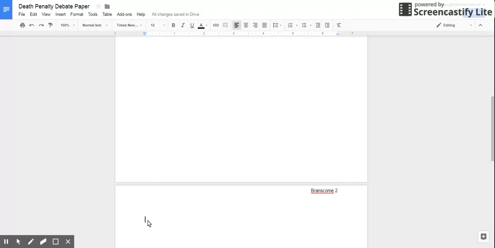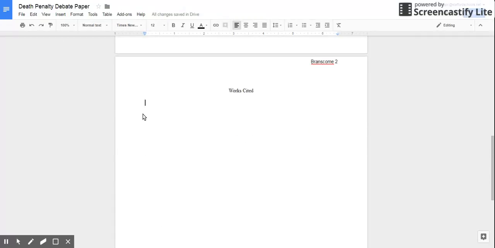And for your works cited, the very first thing you do, you don't change anything with the font or the font size, but you are going to center a line and type in Works, capitalize Works, and Cited, capitalize Cited. You're then going to press enter and bring your alignment back over to the left-hand side. Here's where we're going to add in all of your works cited citations from your different articles.